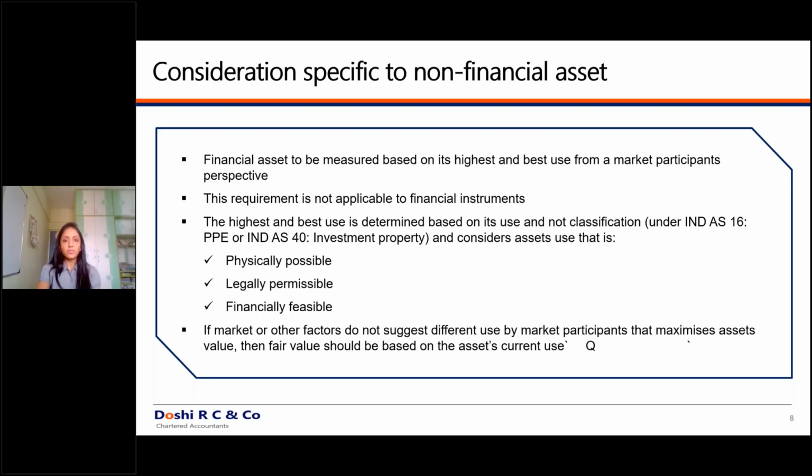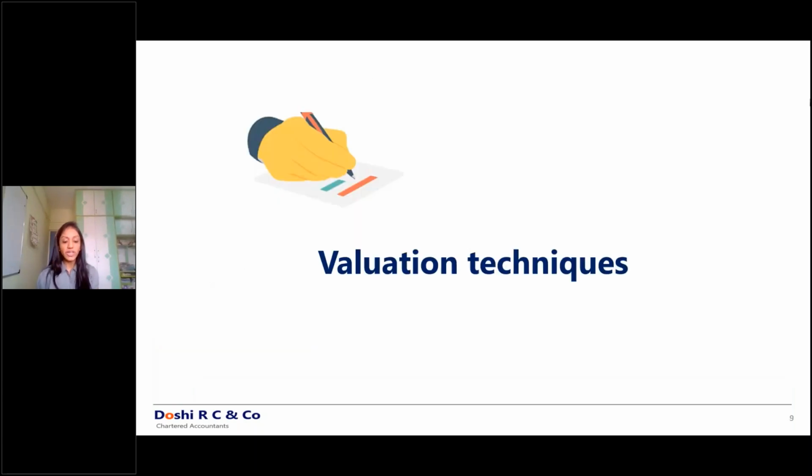Moving ahead to the next part, what are the valuation techniques? There are 3 methods of valuation given under this standard. Before that, let's understand the commonly accepted valuation techniques worldwide. So you know DCF, that is the discounted cash flow method. You know what a book value approach is. Book value is purely the assets and liabilities appearing in the books of accounts. Then there is an adjusted book value method.